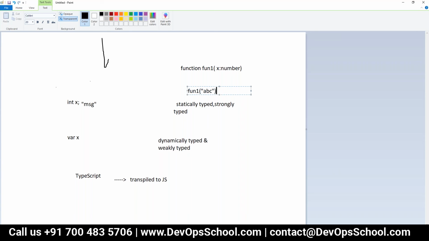The compiler, that is the V8 engine, or Trident or whatever we have in different browsers, can compile it in an optimized way, saying that x will always be a number, and whatever methods and properties are available for the number data type, only those I will be allocating. So it's a more optimized way. That is one thing I can think of.